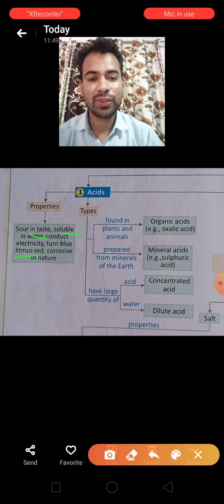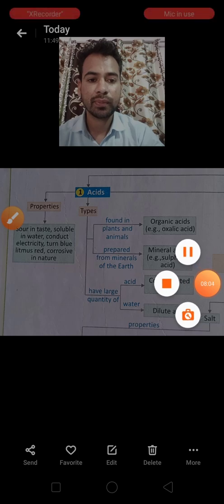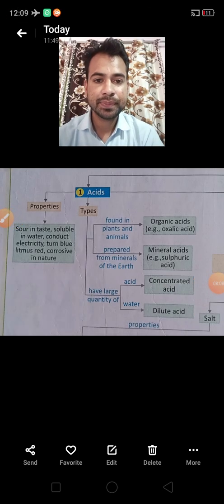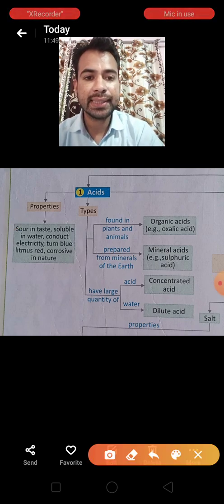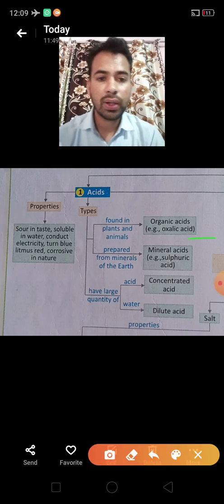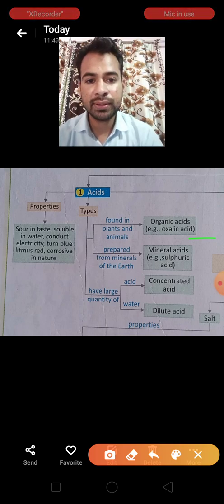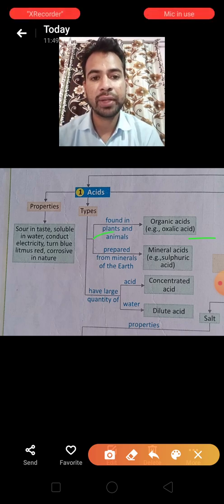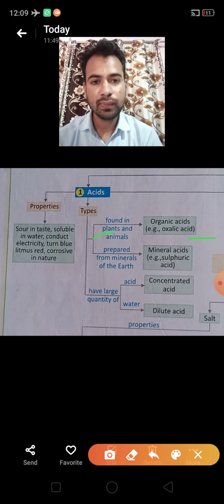Now the types of acids. Types of acid, children. The acids are of 4 types. First, organic acids. Organic acids are basically found in plants and animals. Example, oxalic acid.